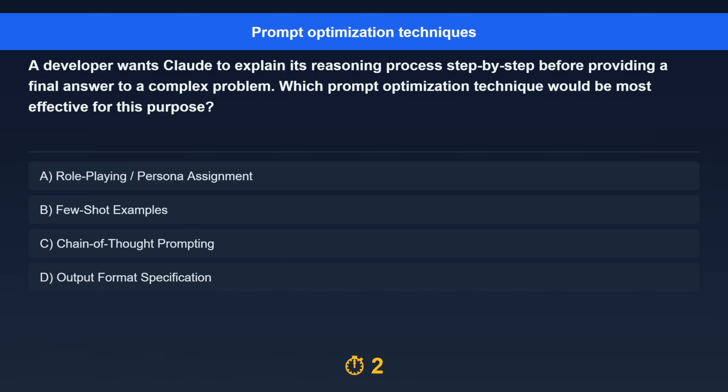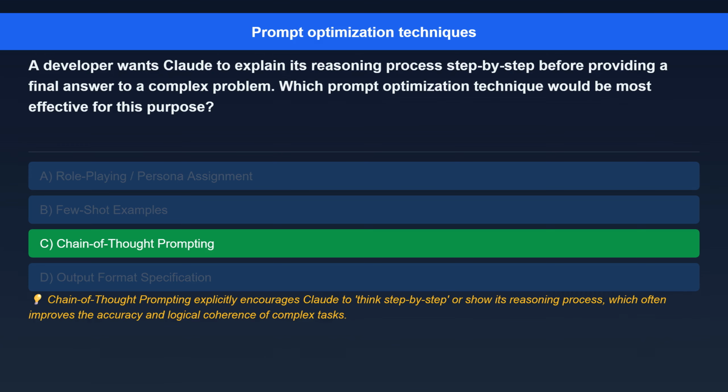The correct answer is chain of thought prompting. Here's the explanation. Chain of thought prompting explicitly encourages Claude to think step by step or show its reasoning process, which often improves the accuracy and logical coherence of complex tasks.